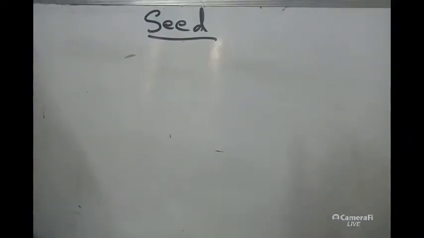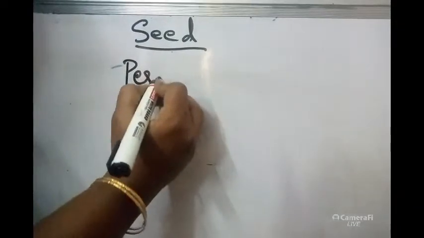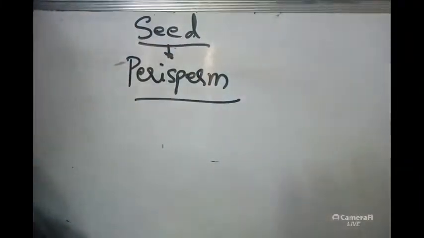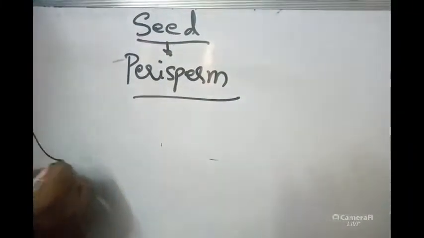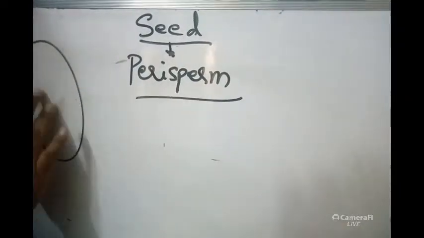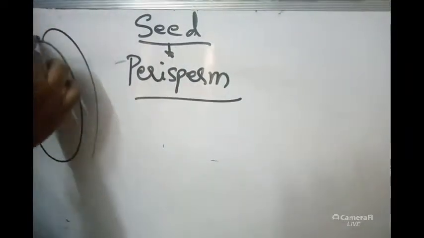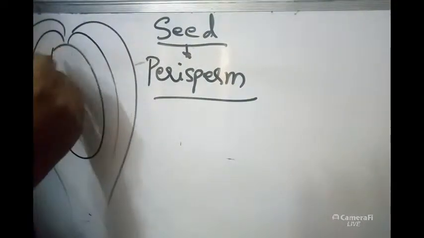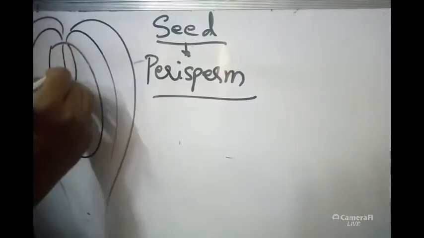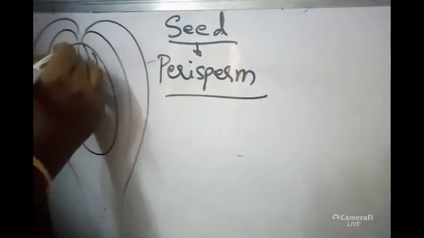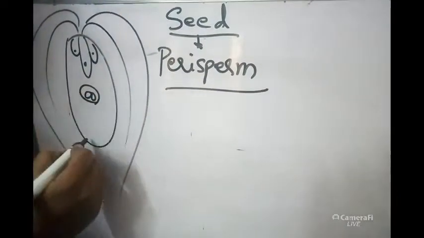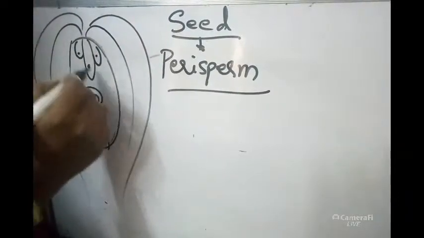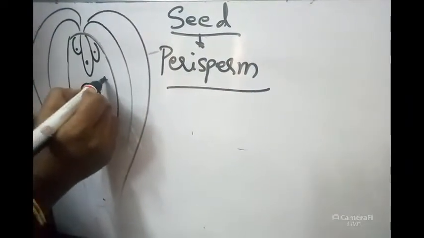Coming to perisperm. What is the meaning of perisperm present in the seed? Actually in the ovule we will be seeing like this: the ovule will be present, and all this tissue will be nucellus. This is inner integument, outer integument. In this nucellus, the embryo sac will be developing, with egg cell, synergids, secondary nucleus, antipodals. All this nucellus will be utilized by the developing embryo sac.